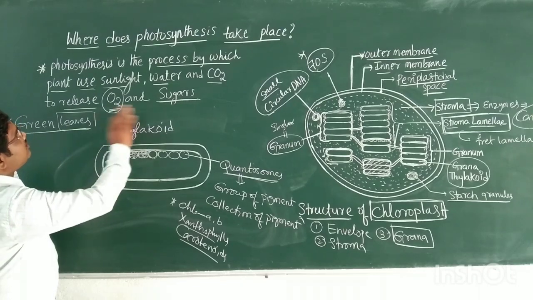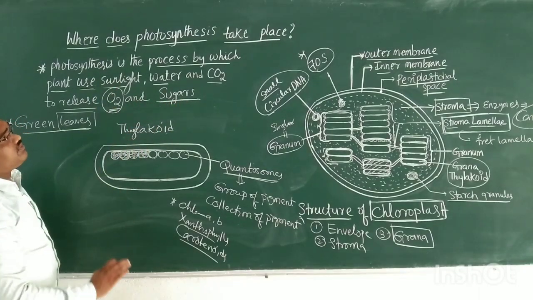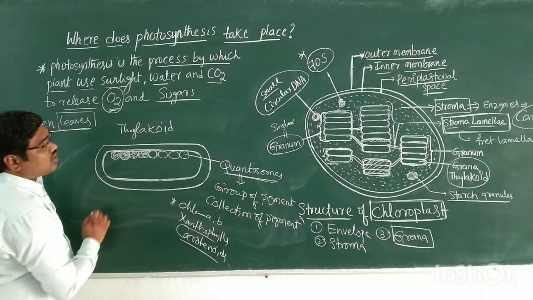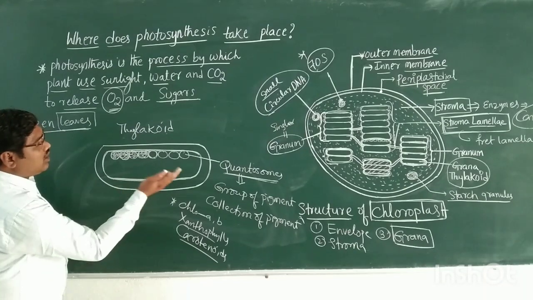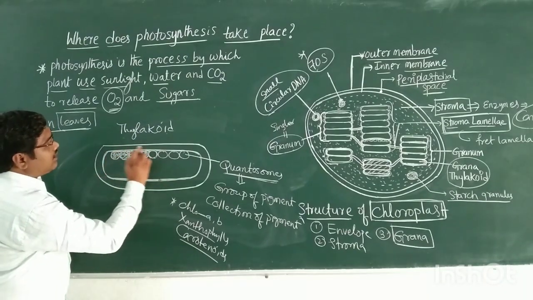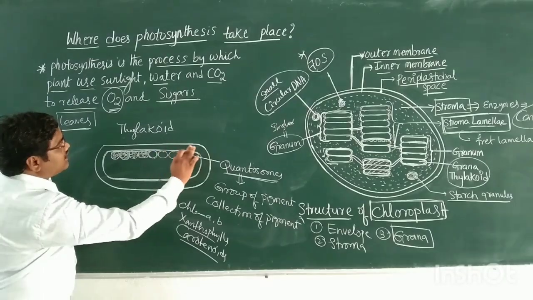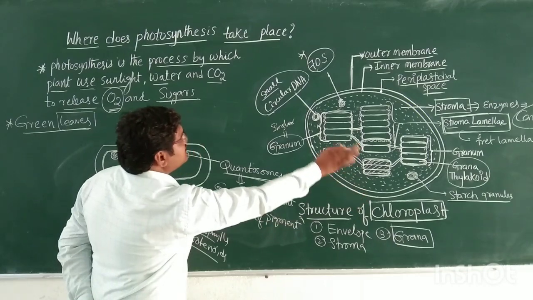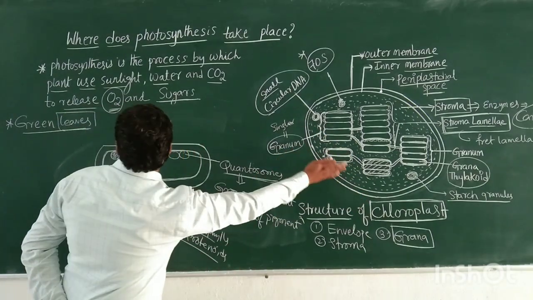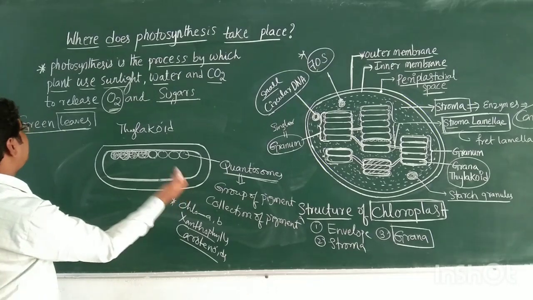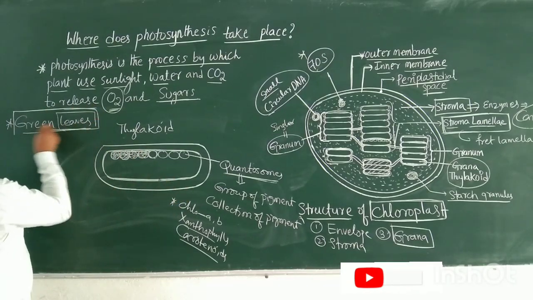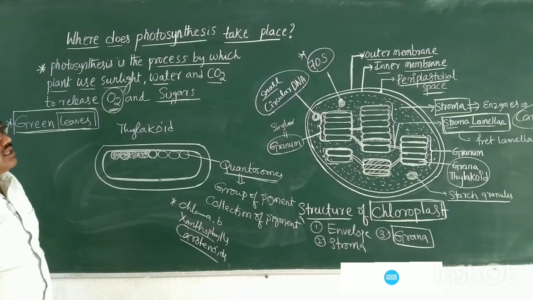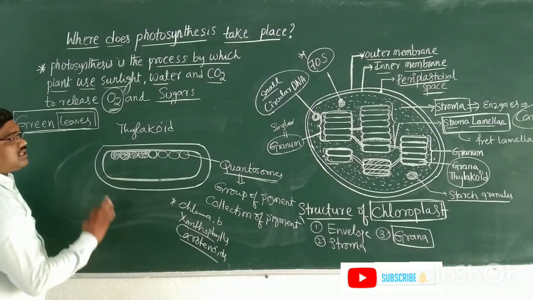Now, what is today's topic? Where does photosynthesis take place? Photosynthesis takes place in quantasomes. Where are the quantasomes? The quantasomes are present in the inner layers of the thylakoid membranes. The thylakoid membranes are present in the grana. Grana are present in the chloroplast. Chloroplast is present in the mesophyll cell. Mesophyll cell is present in the green leaves. That is the exact location of photosynthesis. Photosynthesis takes place in the thylakoid membranes.